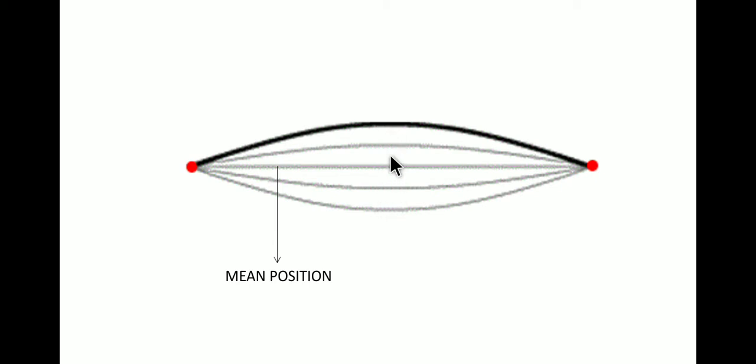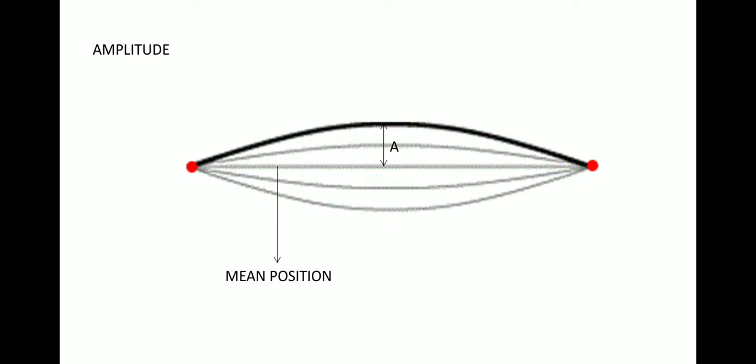the maximum distance from its mean position up to here is called the amplitude, which is represented as letter A. Sometimes it is represented as capital A or sometimes small a.